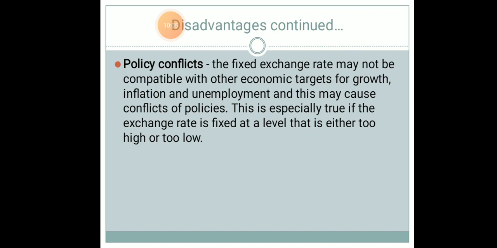The rate is determined for a specific future period, so we never know what macroeconomic things are going to happen in future. So while determining the exchange rate, the government or supreme authority has to anticipate all the future events.